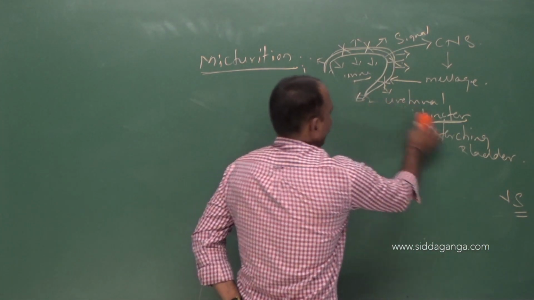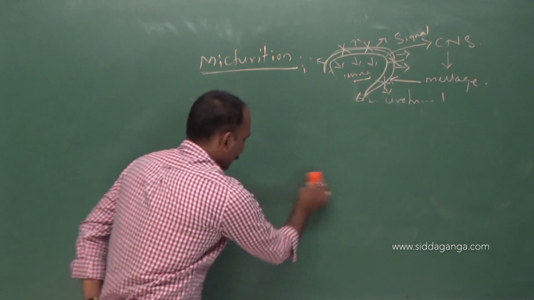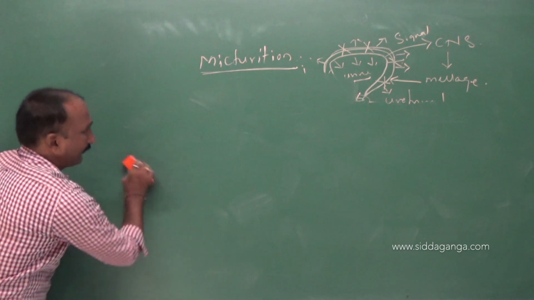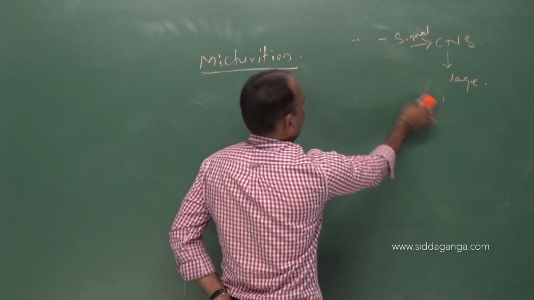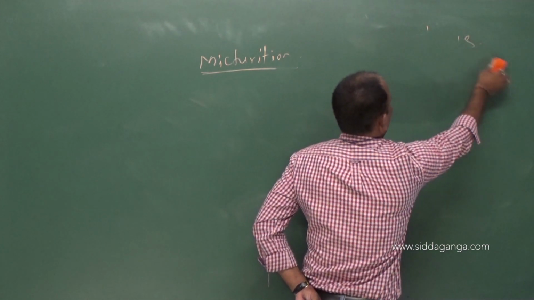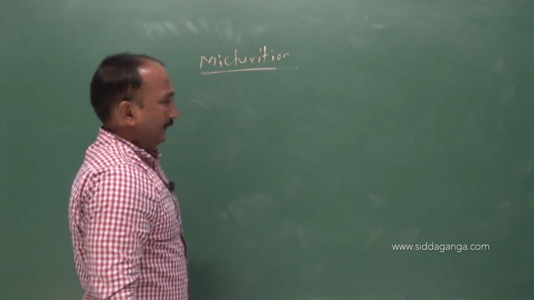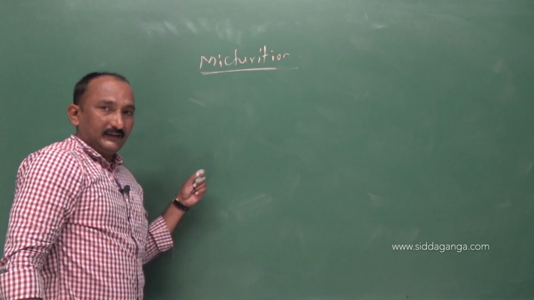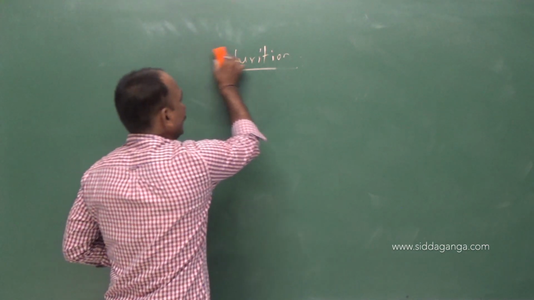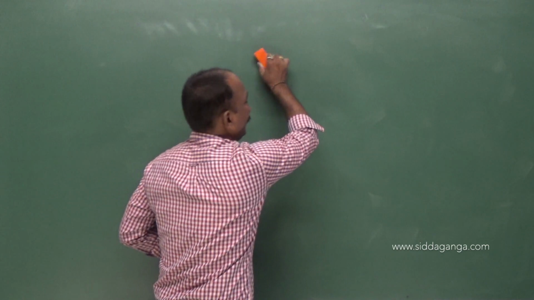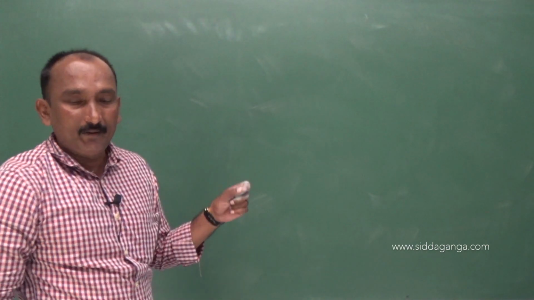Okay, that is with regard to micturition. Micturition is a voluntary process controlled by the central nervous system, and the micturition reflex is initiated by the stretching of the urinary bladder.